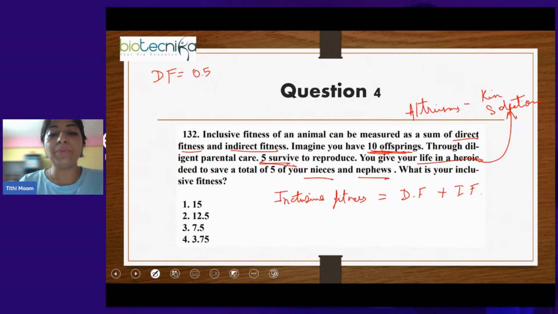Only from them will you get the fitness. The ones who you have reproduced but who are not alive to reproduce cannot pass on your genes, so they will not give you fitness. The fitness you will get is from the offspring who are surviving to reproduce. So direct fitness will be 0.5 multiplied by 5, because only 5 are surviving.